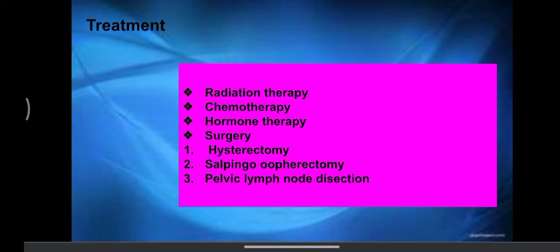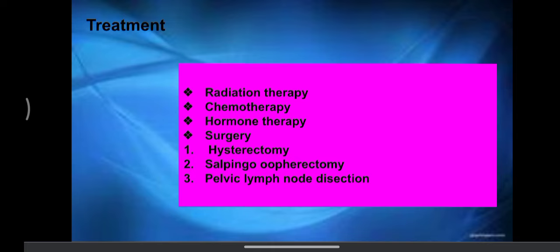In hysterectomy we'll do the removal of the uterus, and salpingo-oophorectomy means removal of the fallopian tube along with the ovaries. And pelvic lymph node dissection, as I told, in stage 3 of uterine cancer, it is spreading to the lymph node, so this is the surgery.